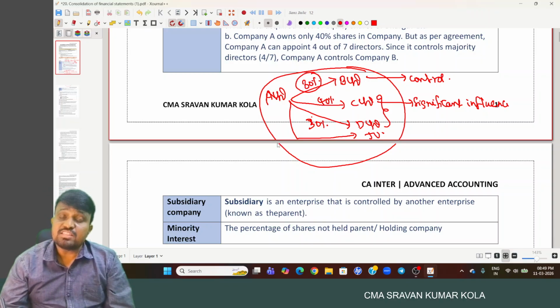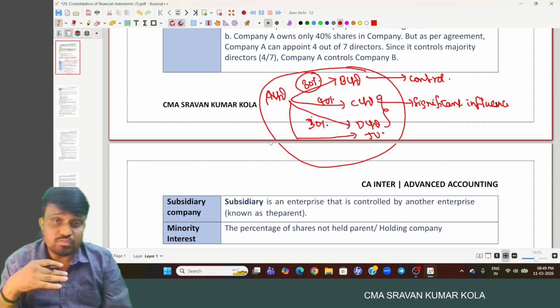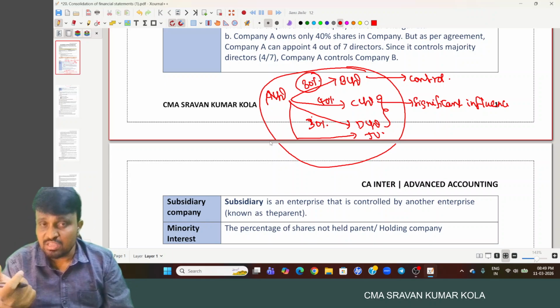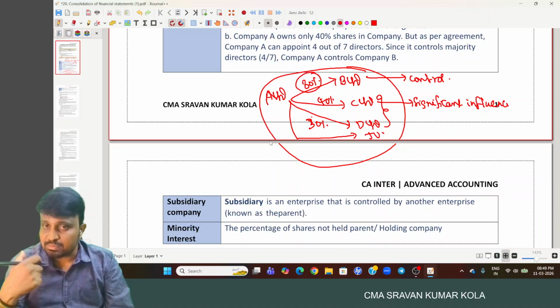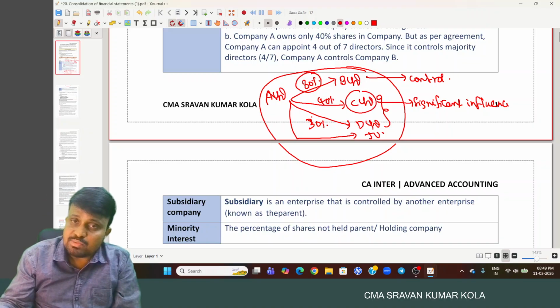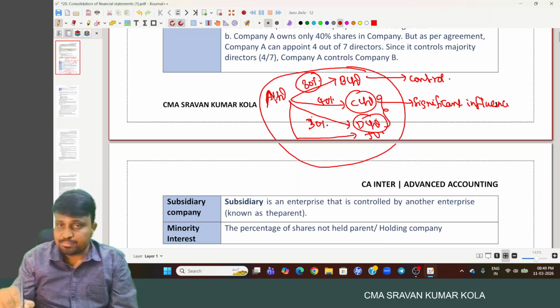When you hold 20% or more of the equity shares of another company, the first company is said to have significant influence over the other company. In that case, C Limited and D Limited are treated as associates of A Limited.